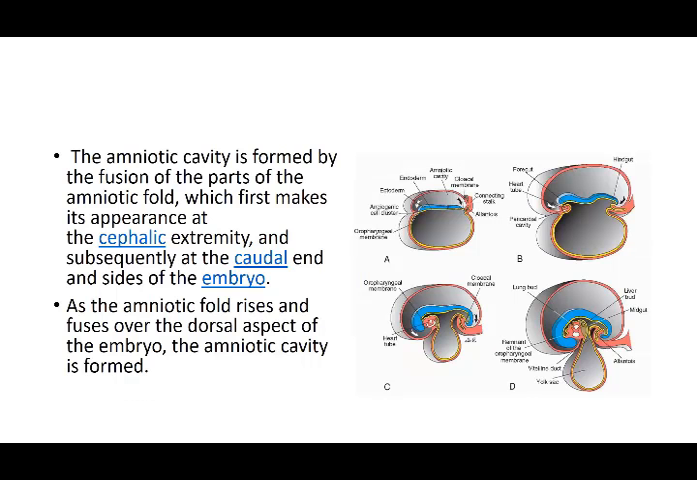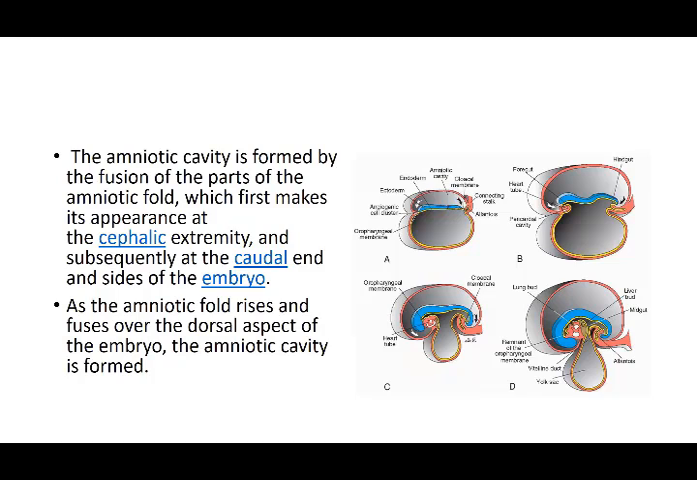When this cavity is formed by the fusion of the parts, then you have these amniotic folds which were there on the anterior end and on the posterior end. These make their appearance first at the cephalic and the caudal ends, and subsequently at the sides of the embryo. As the amniotic folds arise, they fuse over the dorsal aspect and the amniotic cavity is formed. That is, cephalocaudal folding is there, and side to side folding is there.